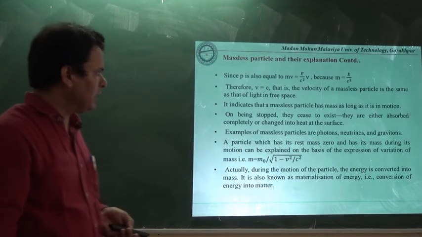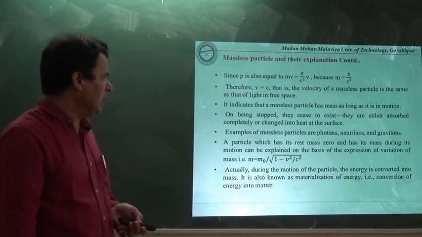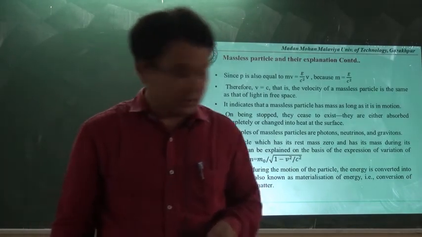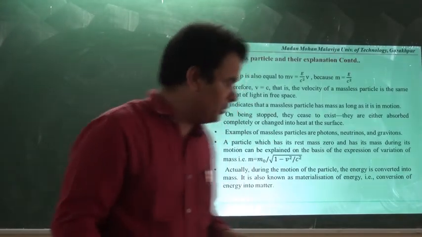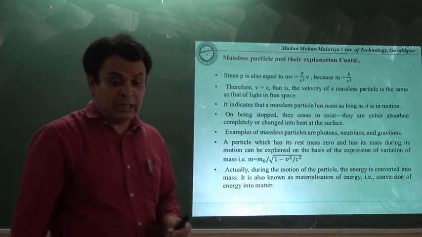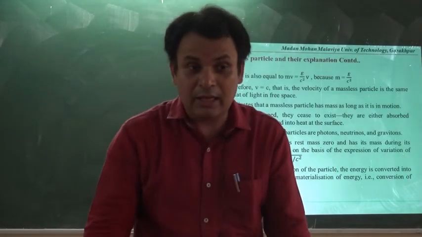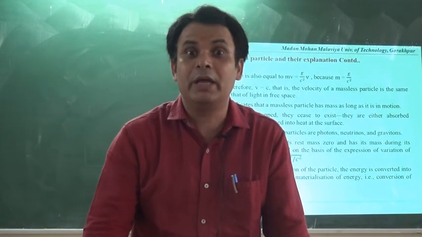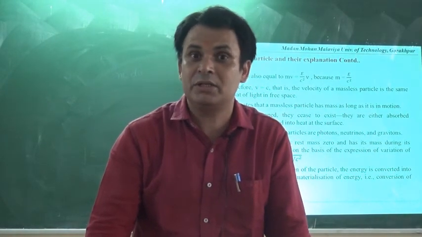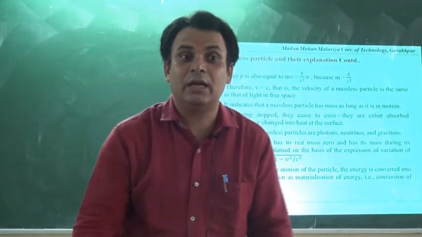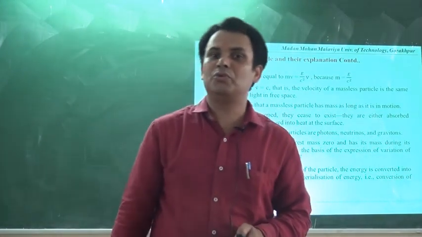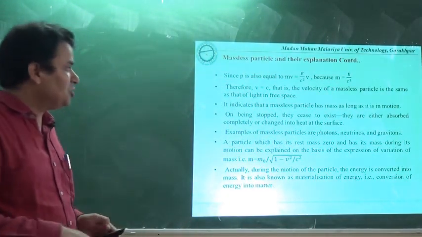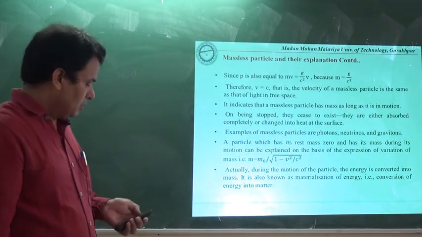Actually during the motion of the particle, the energy is converted into mass, and it is also known as the materialization of energy, that is the conversion of energy into matter. This is the most important fact I have concluded at the last point: when a particle is in motion, then energy has been converted into matter. That's why the body becomes heavier when it is in motion, and that can be justified with the expression m is equal to m0 upon under root 1 minus v square upon c square. This theory is known as the materialization of energy.